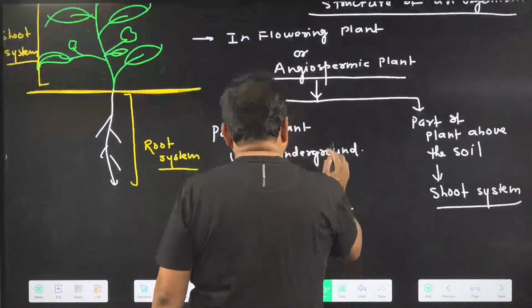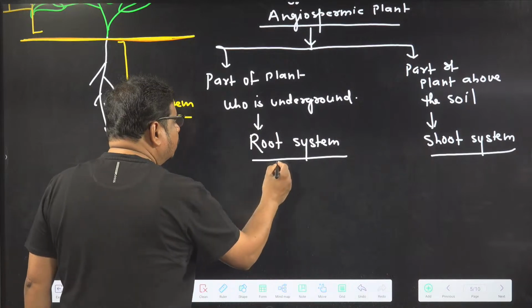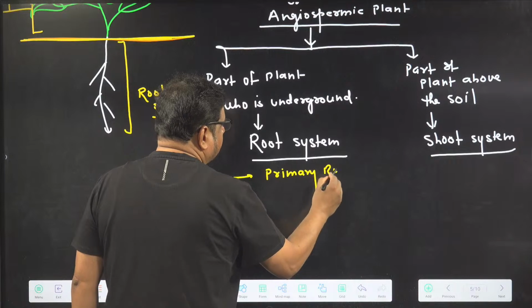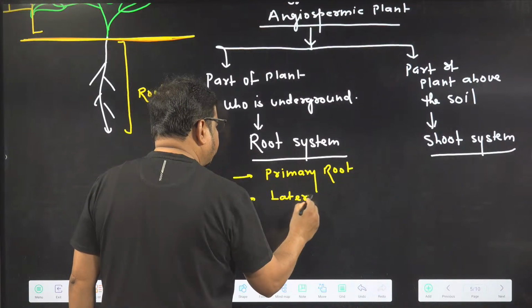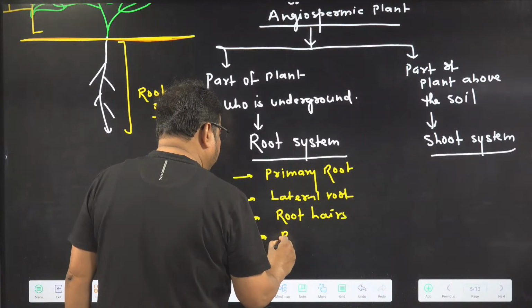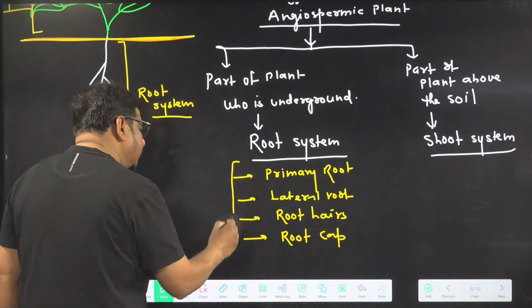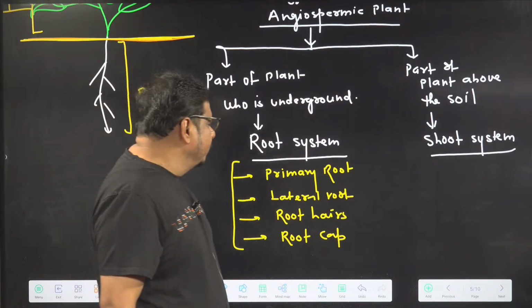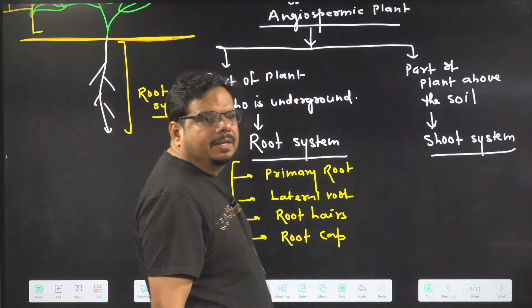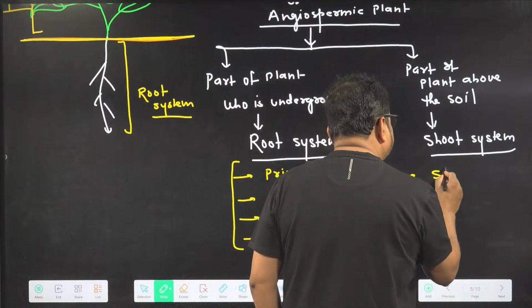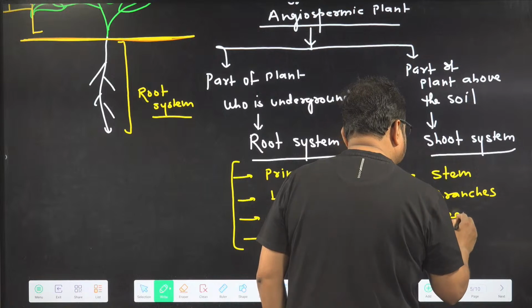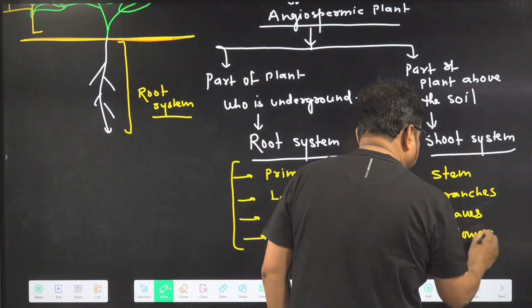If we talk about the components of the root system, it consists of primary root, lateral root, root hair, and root cap. These are all components of the root system. If we talk about the components of the shoot system: a stem, branches, leaves, flower, and fruit.